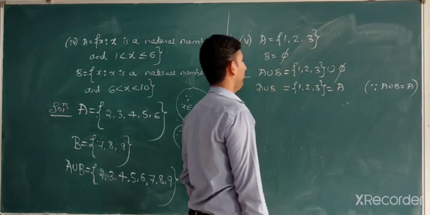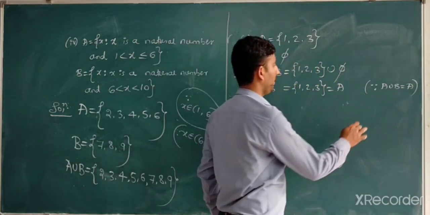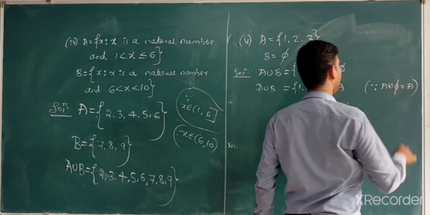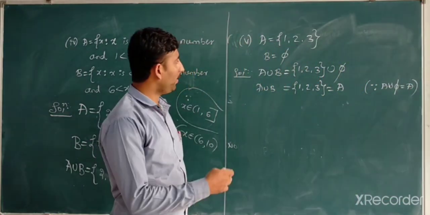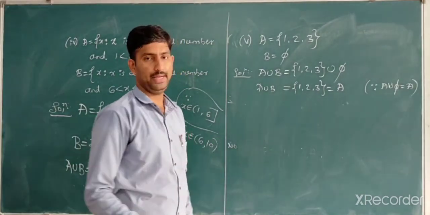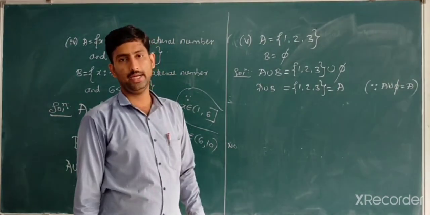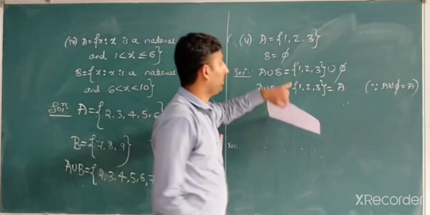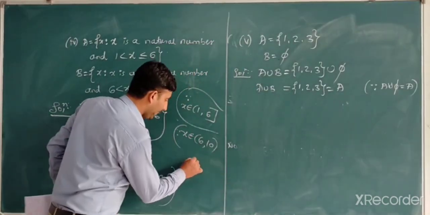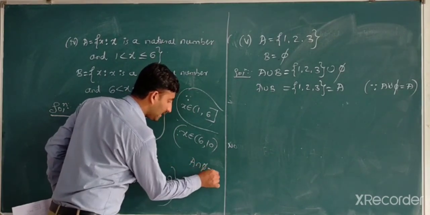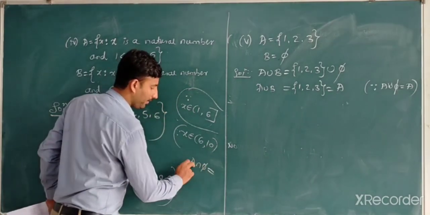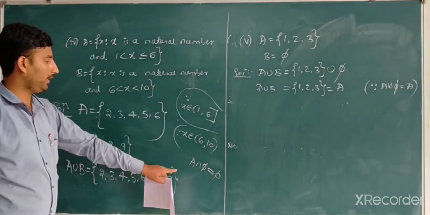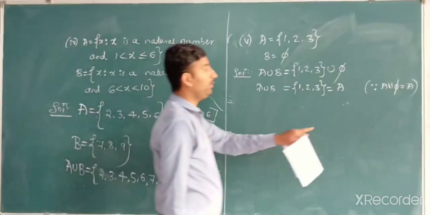A union B, or rather A union empty, is equal to A. Or put another way, the empty set is a subset of A. A union empty is equal to A. But what is A intersection empty? Which one is the least? Empty is the least. Therefore empty is the common part for A and empty. But which one is the addition?